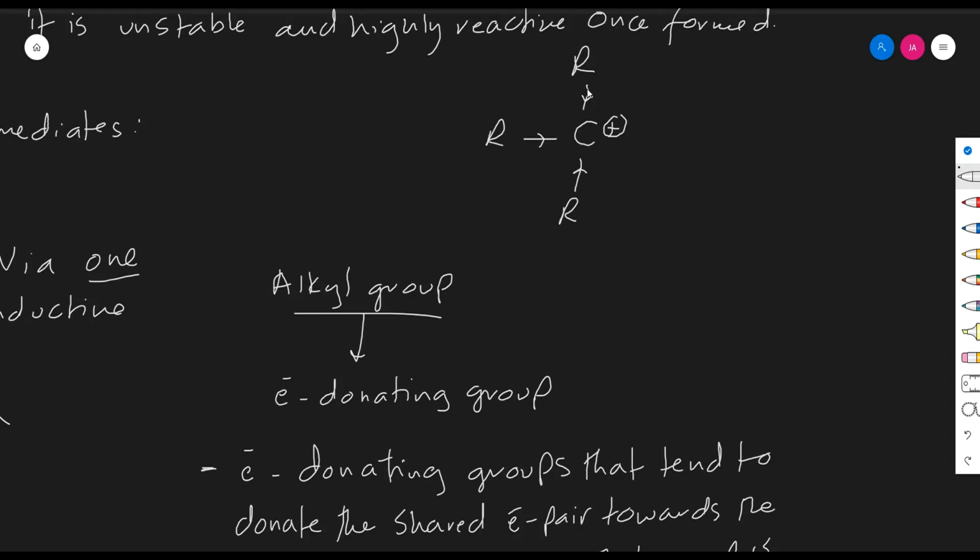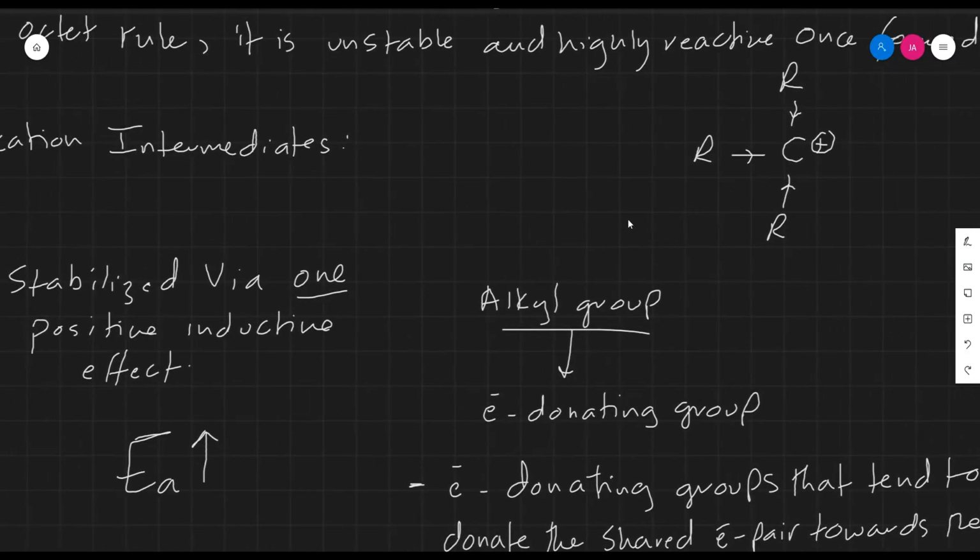The attraction of the bonding pair of electrons toward the carbon atom bearing the positive charge helps stabilize it, since this positive charge would decrease in nature and spread to the neighboring alkyl groups, thus forming a more stable carbocation intermediate.